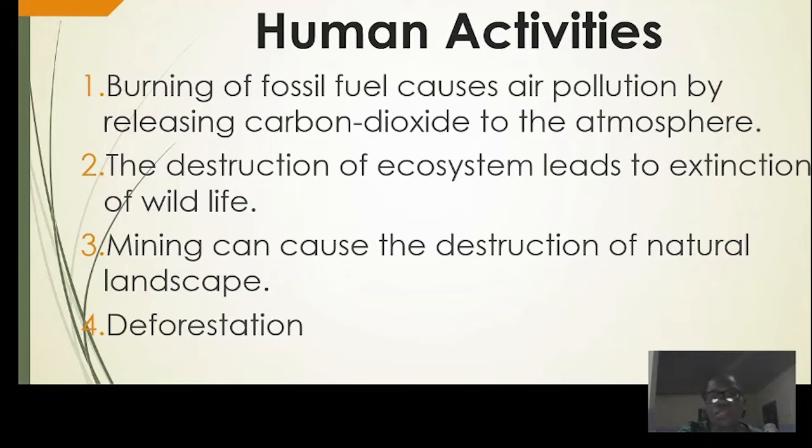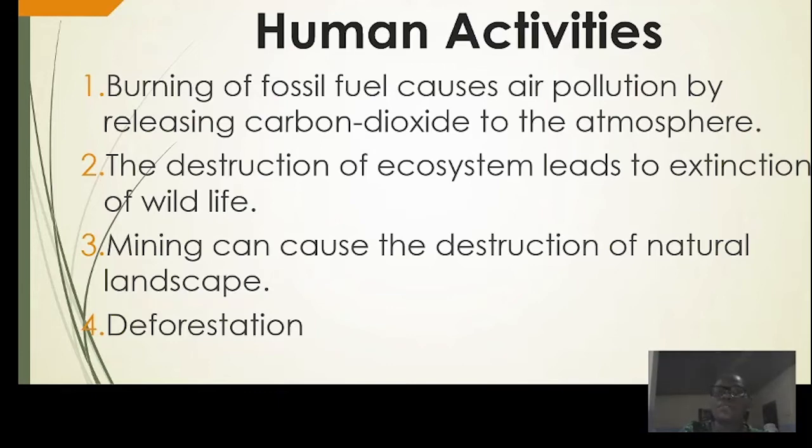The next one is the destruction of ecosystems, which can lead to the extinction of wild animals. Let's take for instance some hunters who go into the forest and hunt animals. Most of these animals might exist in few numbers in the forest because of the continuous hunting.